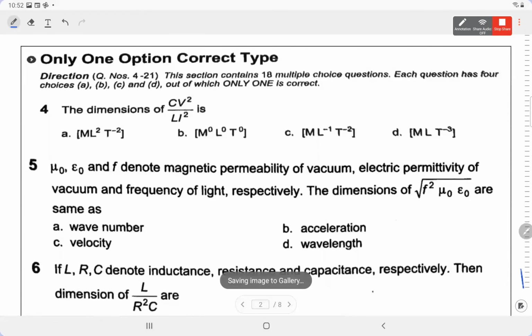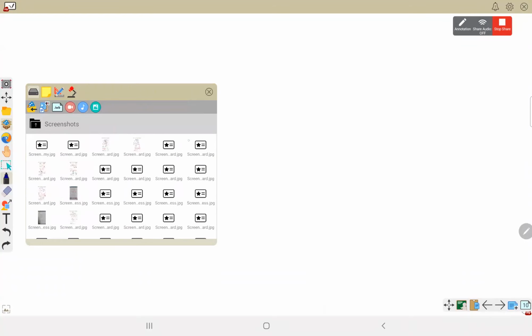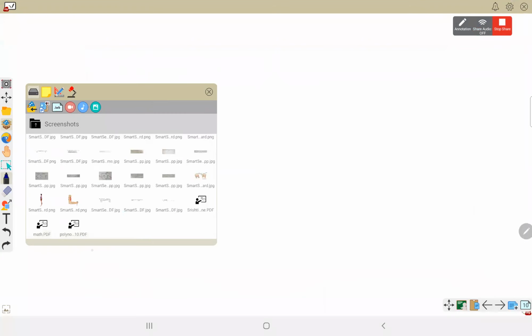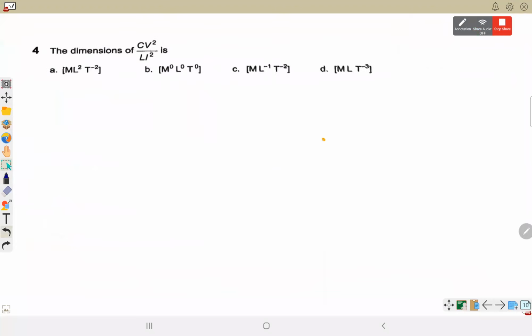The usual symbols have their usual notation, like C is capacitance, V is potential, L is inductance, and I is current. Can anyone tell orally what will be the dimension of this? Aryan? L here is inductance, I is the current, C is capacitance, and V is the voltage. All of you know this notation. The answer is B. Simple. Why? Because if we calculate them separately, it will become something terrible.